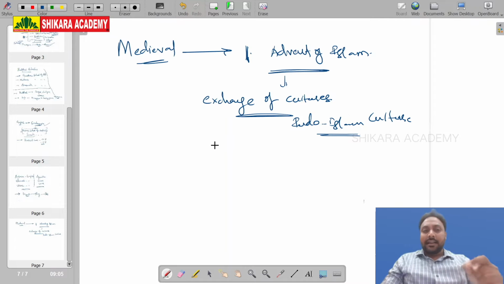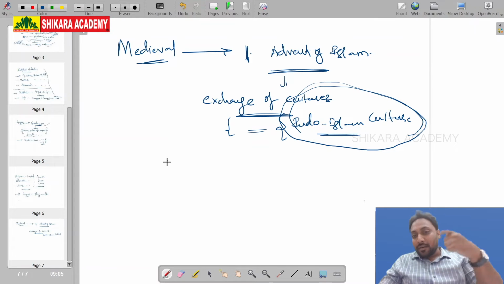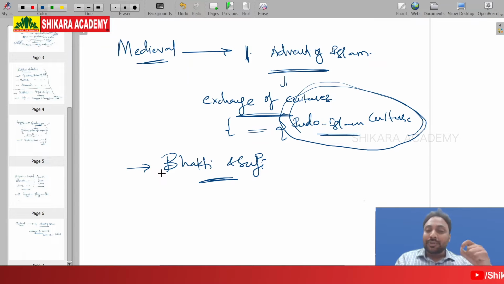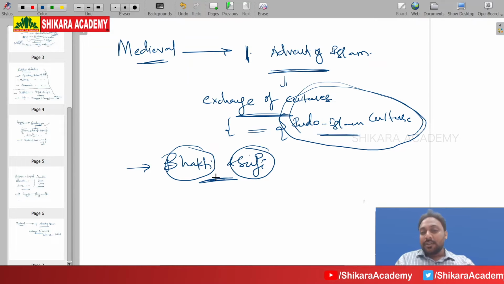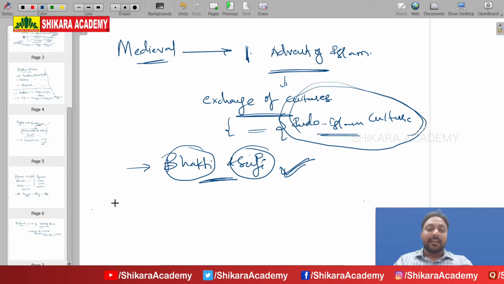At every step they both exchanged their culture. The beautiful blend, the finest blend of this culture is called Indo-Islamic culture. And the byproduct of this Indo-Islamic culture is Bhakti movement and Sufi movement. Very, very important. This is also considered as the socio-religious reform movement in the medieval India. Bhakti movement is a reform movement in Hinduism, and Sufi movement is a reform movement in Islam. They both were trying to reform their own societies and religion in the medieval India.